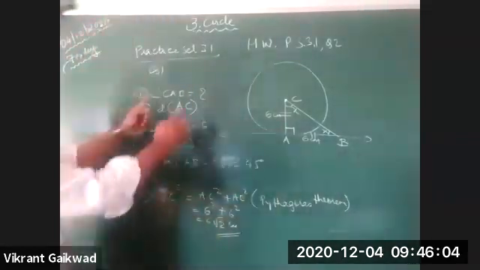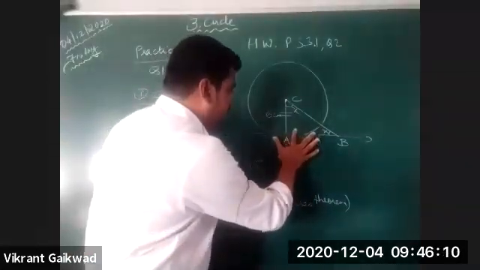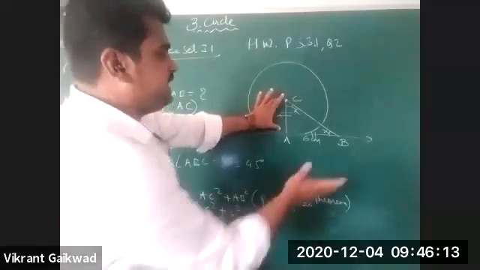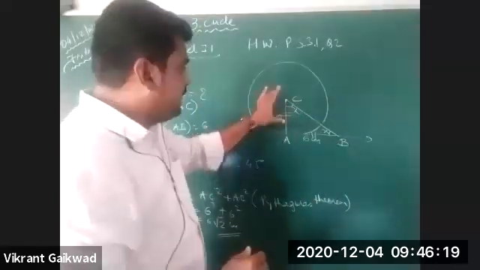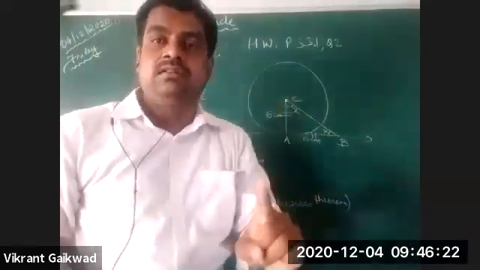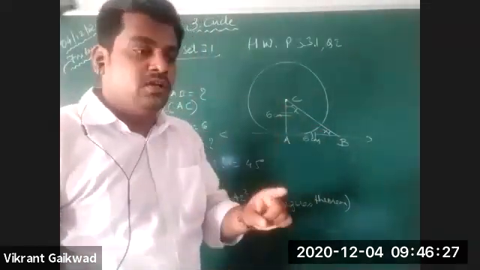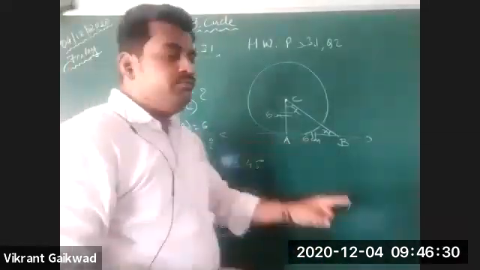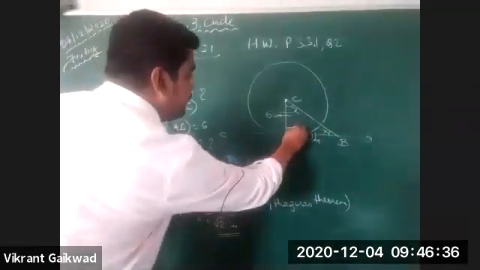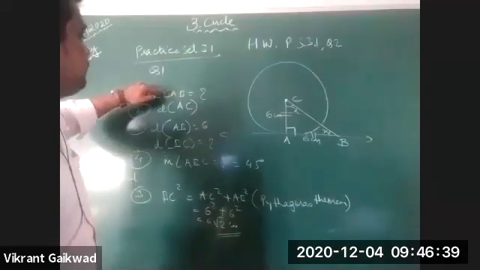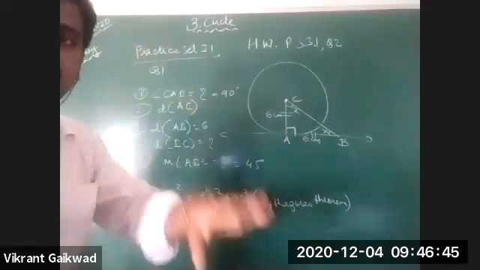Check. Now, what is given? You have to find angle CAB. When you're going to find angle CAB, you're given that OA is the radius and AB is the tangent. So, the first theorem which we studied: the relation between the radius and the tangent. They are perpendicular to each other. So as it is perpendicular, the angle formed at the point of contact is a right angle. So the value of angle CAB is a right angle, or 90 degrees.